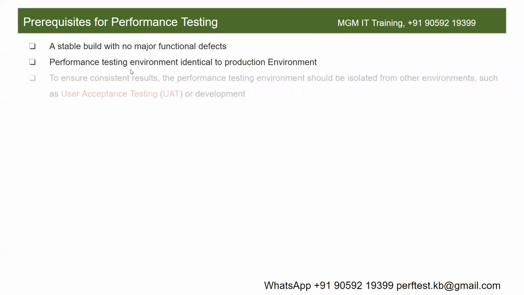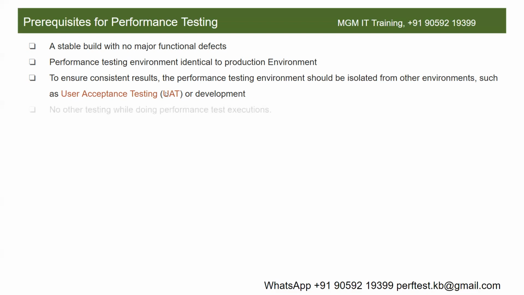Yes, sir. Right. Next, the next important prerequisite, to ensure consistent results, is that the performance testing environment should be isolated from any other environment, such as user acceptance testing or development. It means the performance testing environment should not be used by any other team. The UAT team or development team should not be using it when we are doing a load test, right? That's what I mean to say here. And no other testing while doing performance test executions.